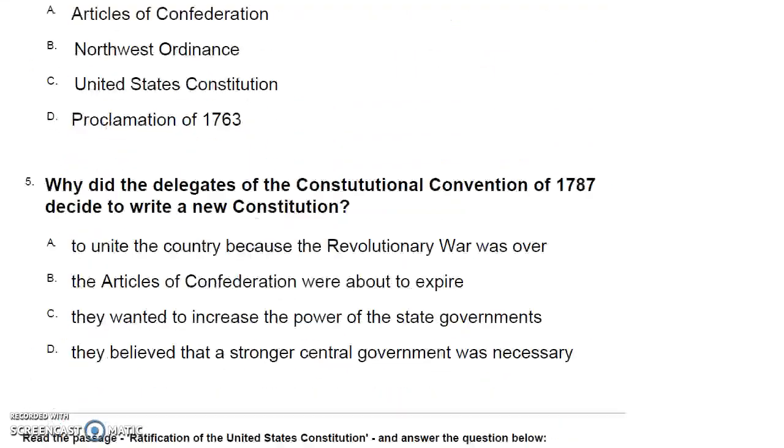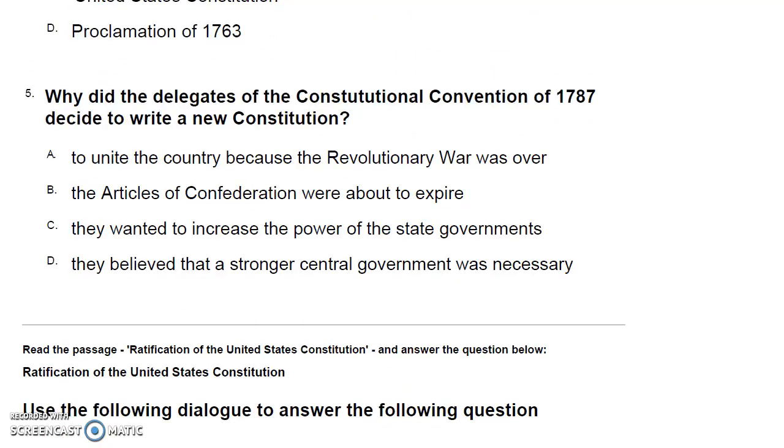Number 5. Why did the delegates of the Constitutional Convention of 1787 decide to write a new constitution? A. To unite the country because the Revolutionary War was over. B. The Articles of Confederation were about to expire. C. They wanted to increase the power of the state governments. D. They believed that a stronger central government was necessary.